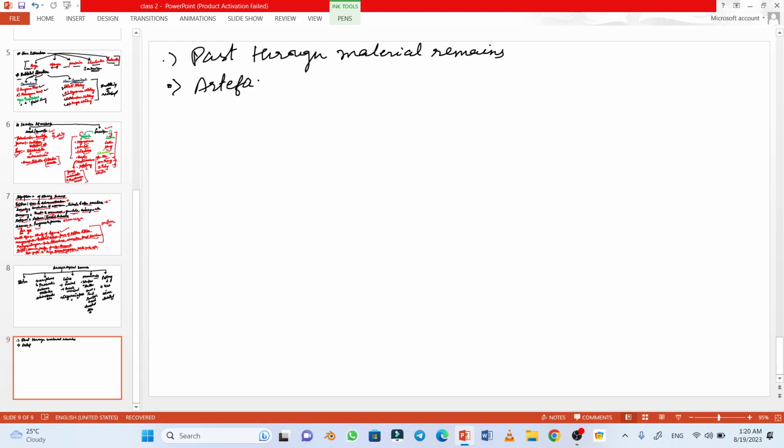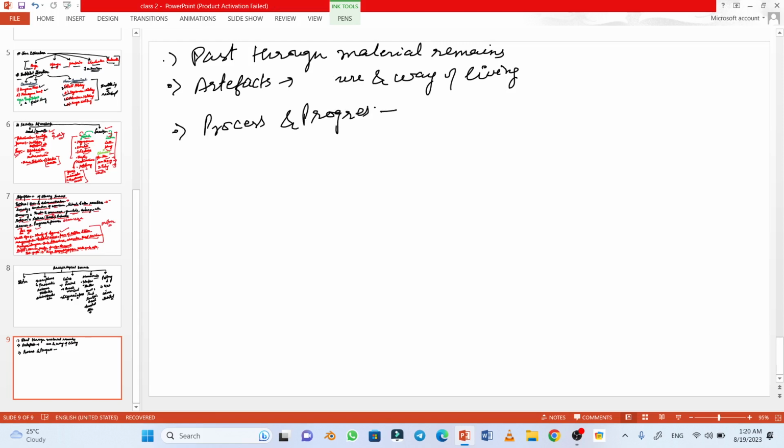The artifacts included in the archaeological sources define the culture and way of living. This shows historical process and progress with time, how the civilization or the history progressed.